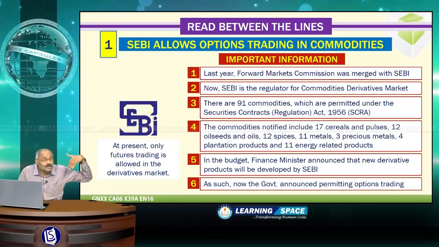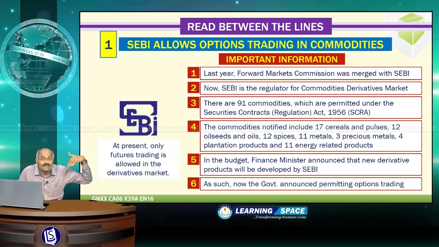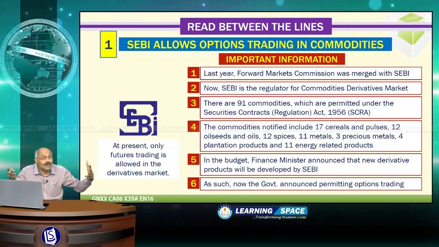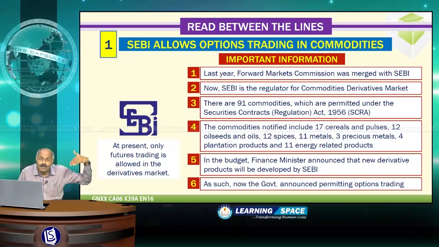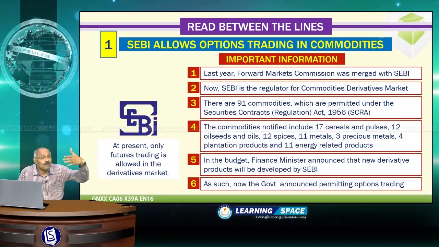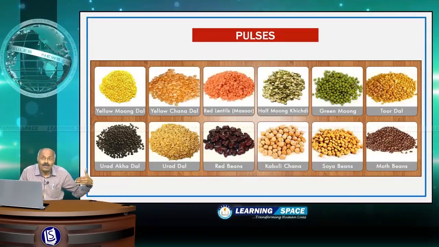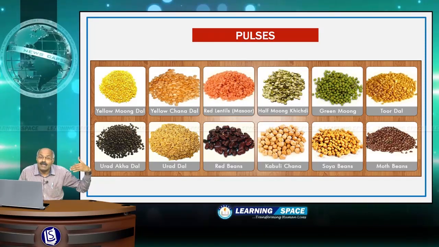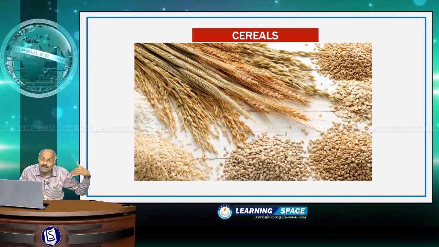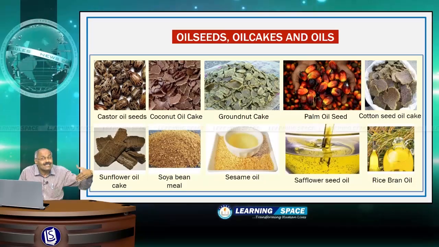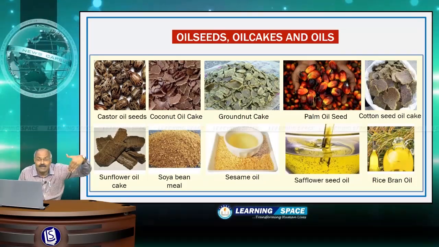And you may ask, what are various commodities? I have listed here just for the sake of your knowledge and understanding. All of you are well aware about the pulses. These are examples for pulses. Please look into this slide. Then cereals like wheat, rice, jawar, bajra. These are all examples of cereals. Oil seeds and edible oils I have listed out here.